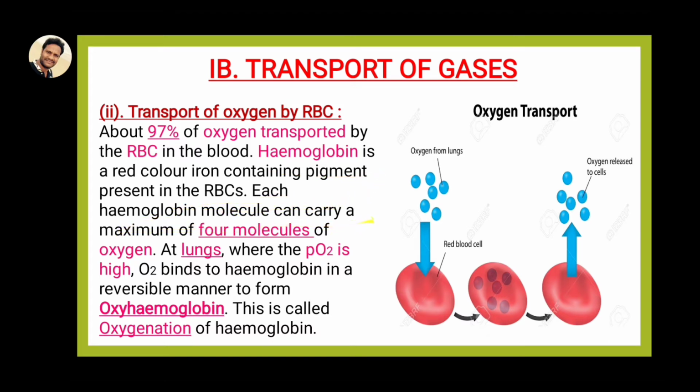Each hemoglobin carries a maximum of 4 molecules of oxygen from the lungs to the tissue level. So here, what happens in the lungs is that the partial pressure of oxygen is very high. And whenever the partial pressure is very high in the lungs, that oxygen directly binds to hemoglobin.